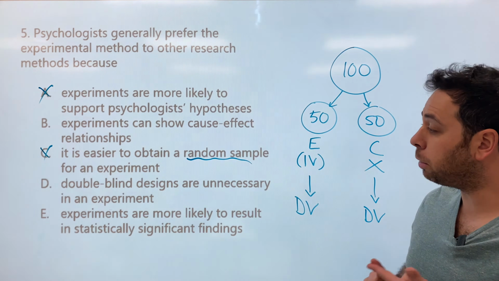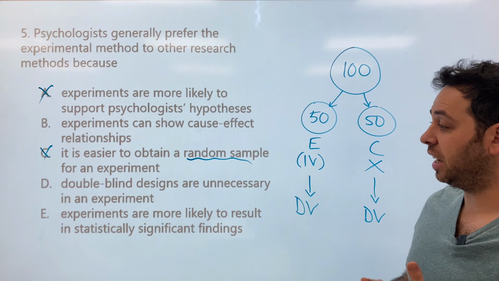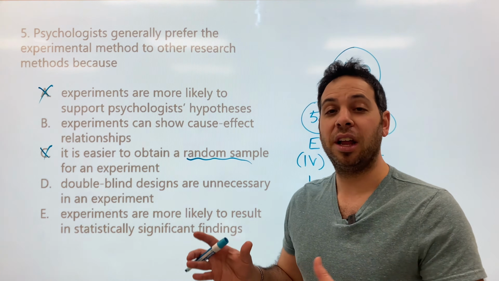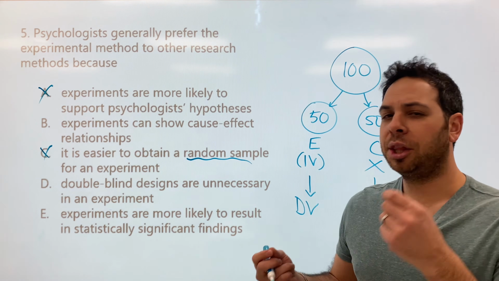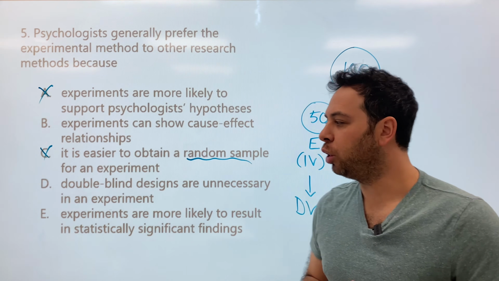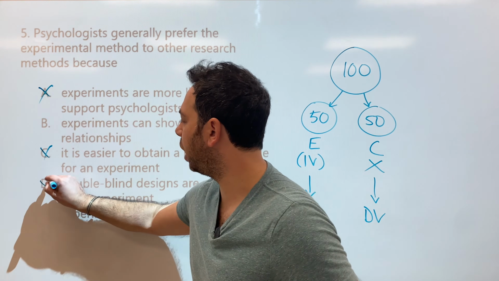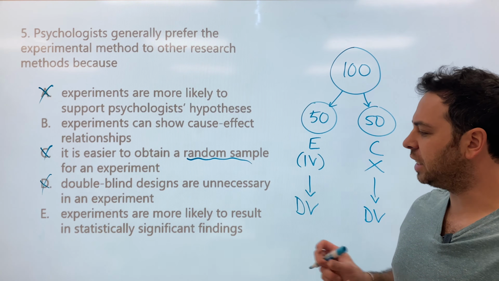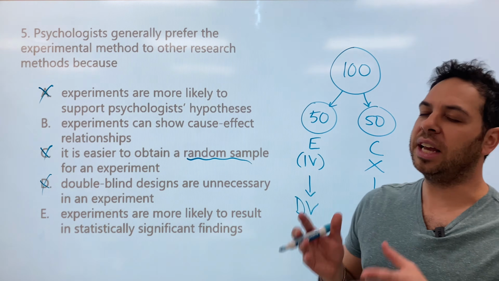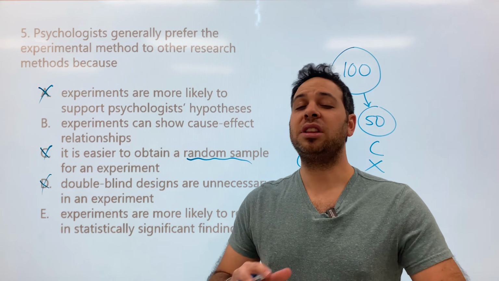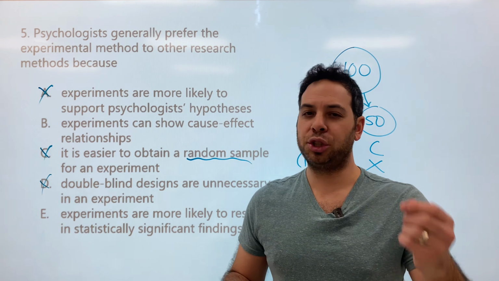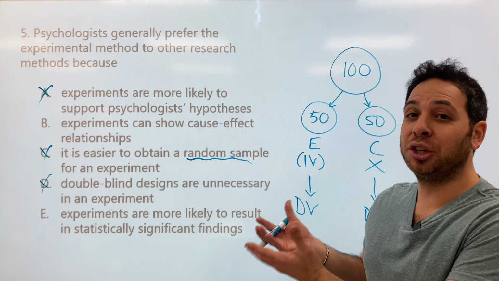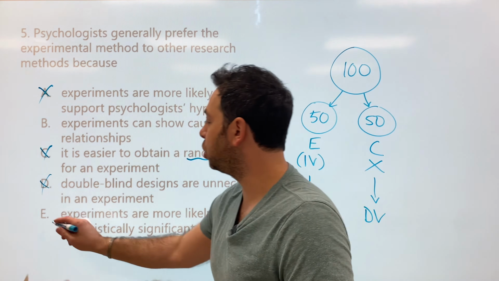Letter D, double-blind designs are unnecessary in experiment. Well, actually, it's the opposite. Double blinds are perfect because the participant and the researcher don't know who's in what group. So we're going to cross that out. Letter E. Experiments are more likely to result in statistically significant findings. Now, yes, experiments are wonderful, but there's a lot of methods you can do, right? Longitudinal, cross-sectional, to get really good findings. An experiment is just one of those.